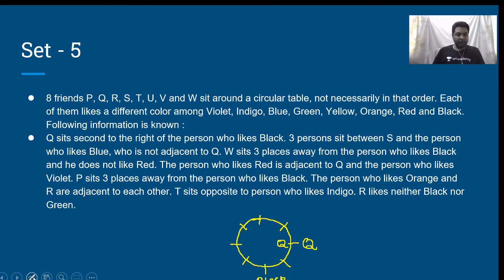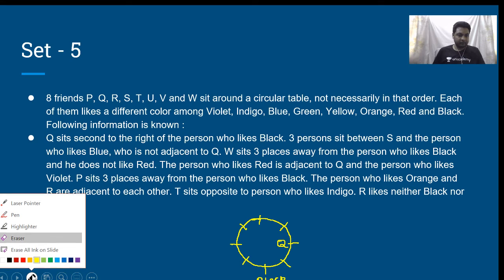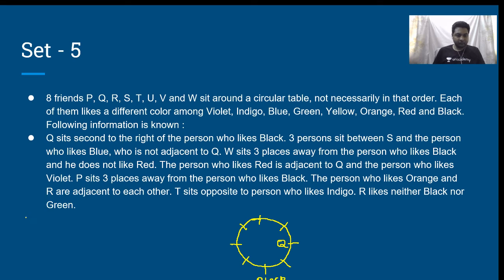Let me start writing the names in the inner circle and the color outside. Once we have written this much, next statement, 3 persons sit between S and the person who likes blue.